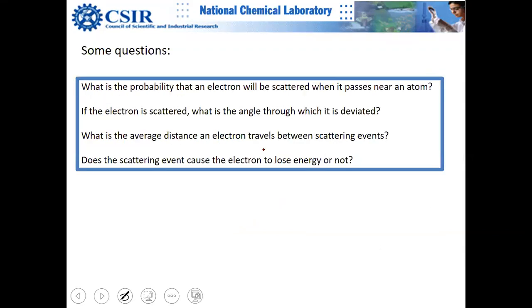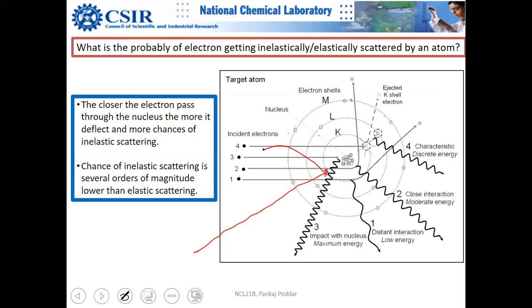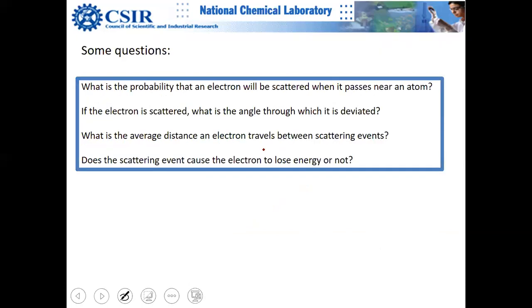Everything becomes a technique. So you can learn so much from electron-matter interaction. Everything becomes a technique actually here. There are more questions actually. What is the probability that an electron will be scattered when it passes near an atom?